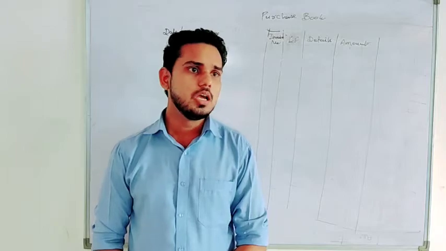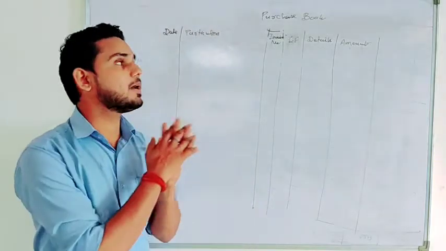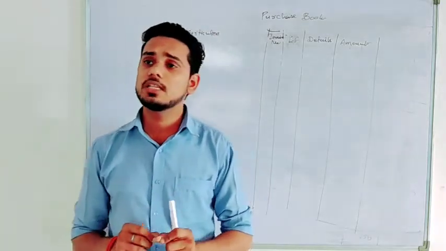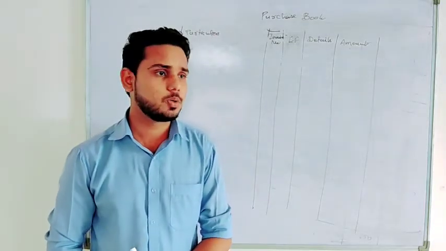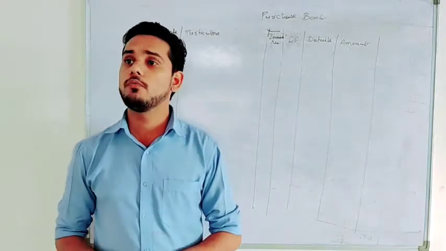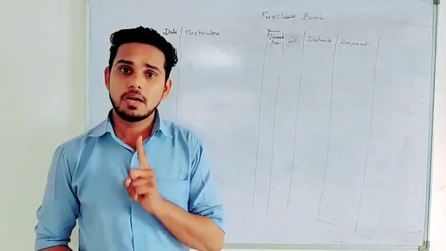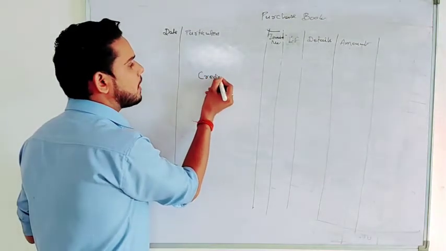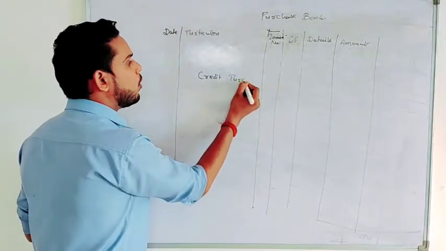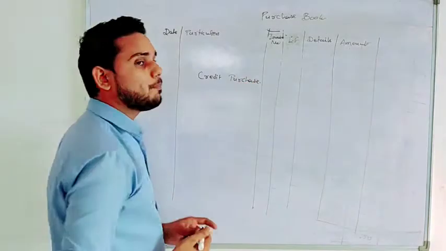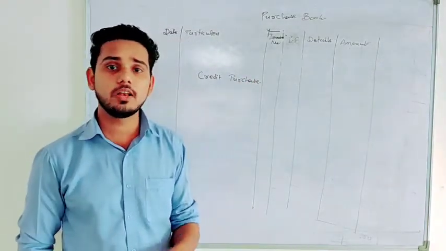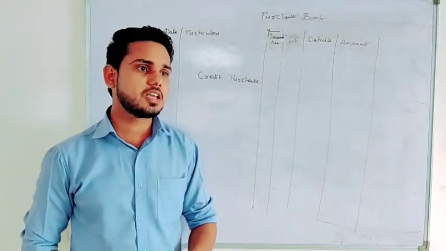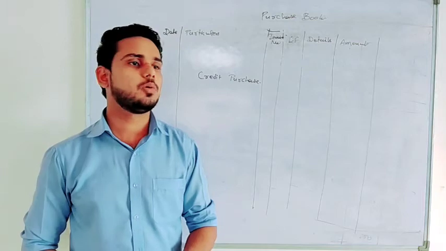No confusion? Now let's see how we can prepare the purchase book. It is very important to know what things will be recorded in a purchase book. In the purchase book, we will record purchases, but those purchases should be only credit purchases. Means if you are purchasing by paying cash, you will not record that here. If in any question a cash purchase is given, we will ignore that particular transaction.